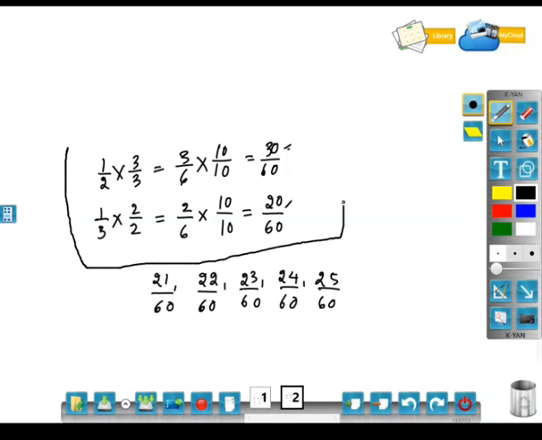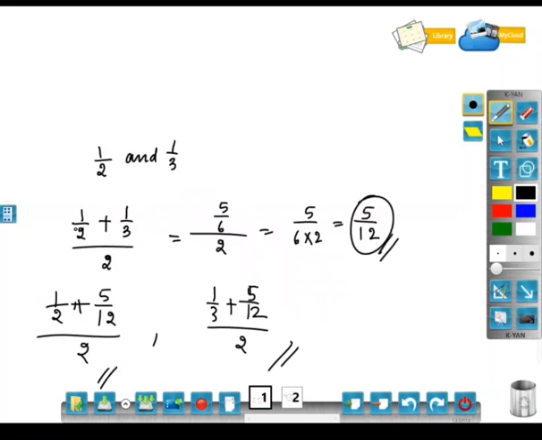Look at this one. What we are doing here? First, we are making the denominator the same. First one, what we have to do? We have to find the mean of these numbers. When you find the mean of any two numbers, the number which comes will be between the given two numbers.